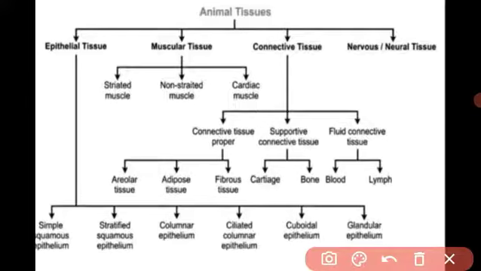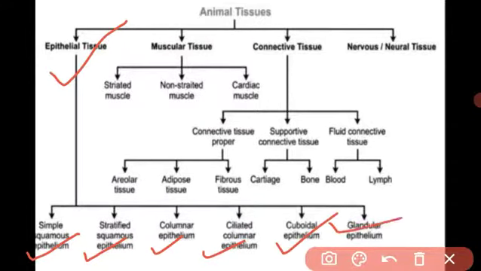Got it? Epithelial tissue is divided into 5 subtypes. These 5 subtypes are divided on the basis of shape: squamous epithelial tissue, stratified squamous epithelial tissue, columnar epithelial, ciliated columnar epithelial, cuboidal epithelial, and glandular epithelial.